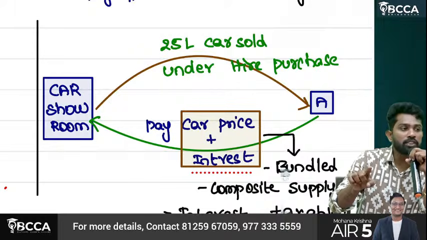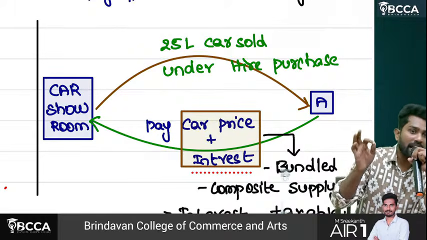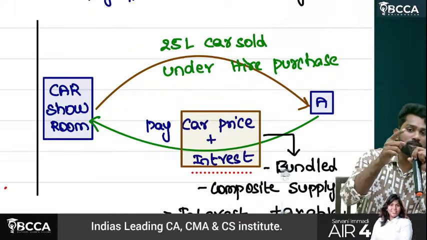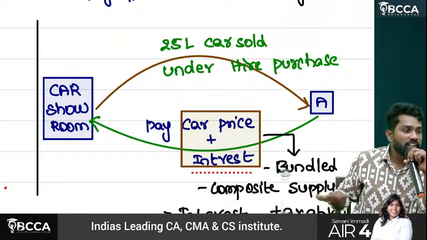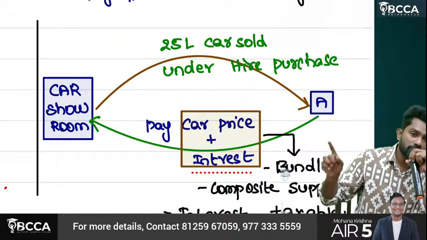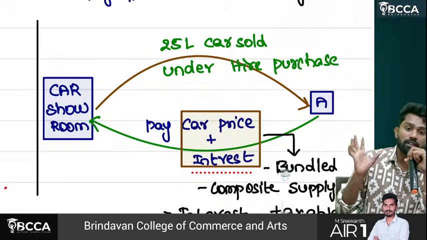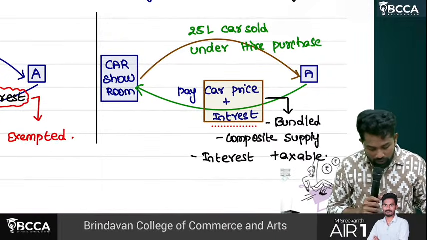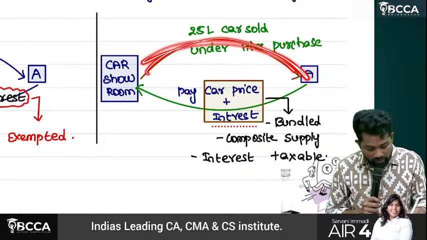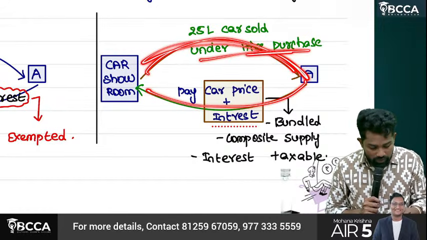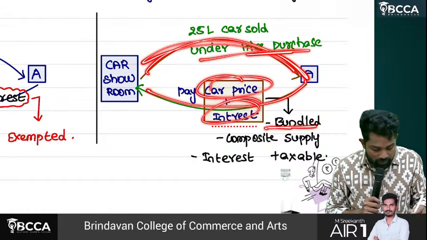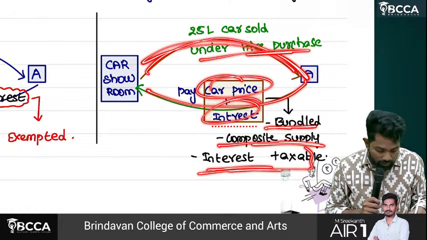So in composite supply, how do we tax? The tax rate applicable on the principal supply has to be levied on the total bundle. If the car is taxable at 12%, then the 12% has to be applied on the total bundle. So you understand? A car showroom sold a 25 lakh car under hire purchase. Now this guy pays car price plus interest bundled, which is a composite supply. Interest is also taxable.